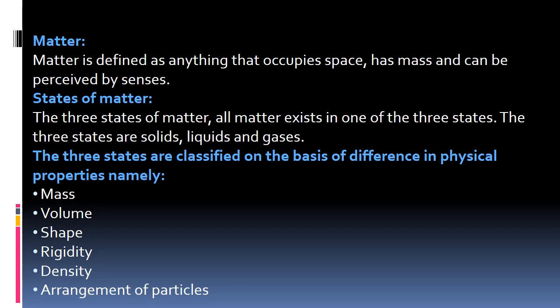Now, states of matter. There are three states of matter. All matter exists in one of the three states. The three states are namely solids, liquids, and gases. The three states are classified on the basis of differences in physical properties, namely mass, volume, shape, rigidity, density, and finally the arrangement of particles.